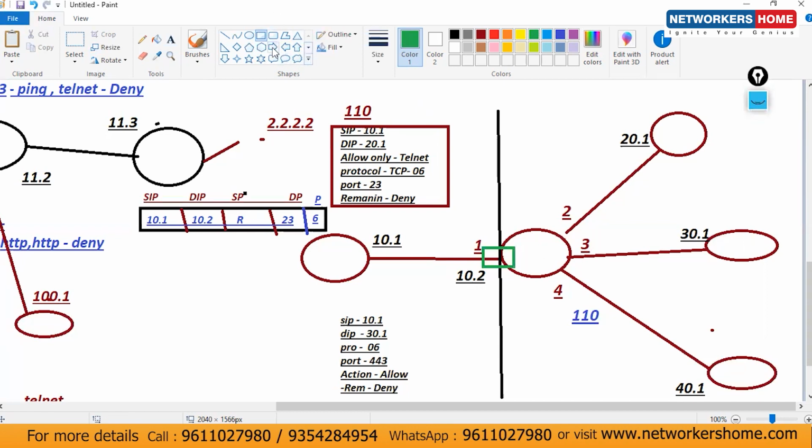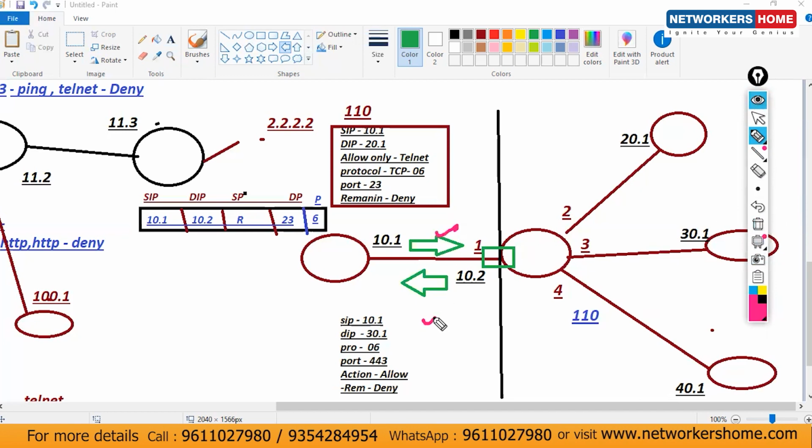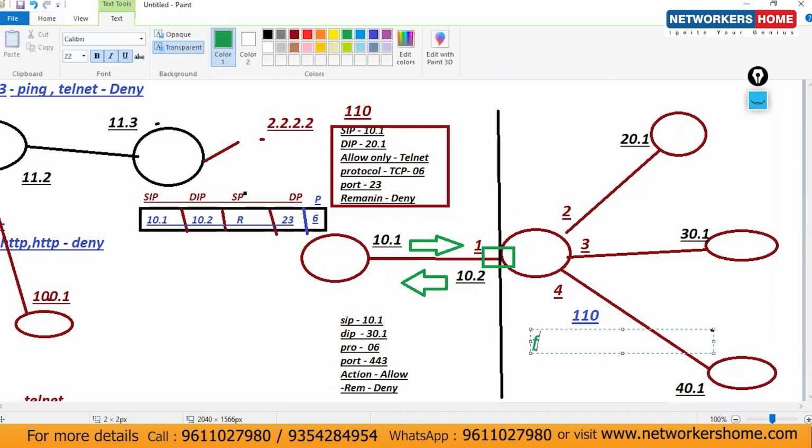Clear? From this interface, we have two types of traffic: one is ingress and the second is egress. So then you have to configure the direction as well. Which traffic do you want to configure it for, the in direction or the out direction? This is for the in direction, because the traffic flows this way. So you have to define your direction on the F01 interface, and the direction should be in.